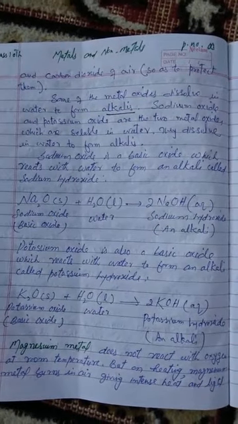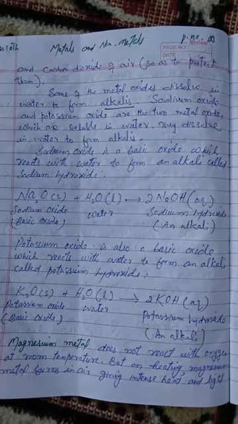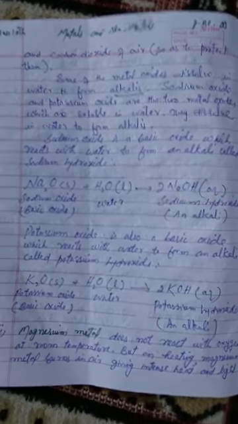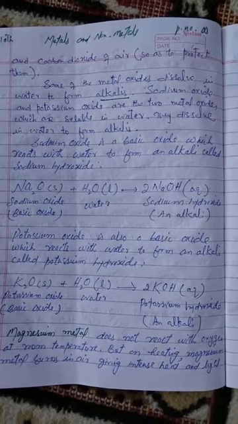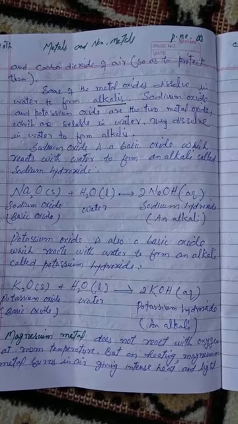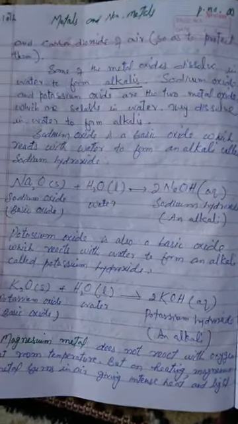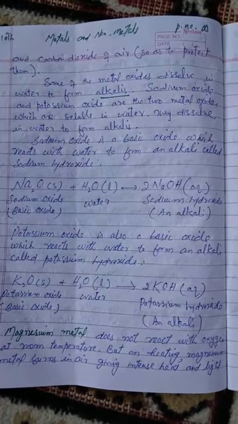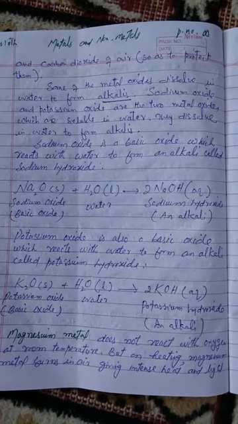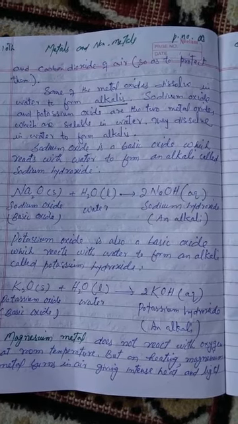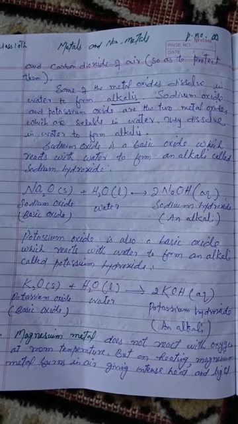Most of the metal oxides, they are insoluble in water. जो भी metal oxides बनते हैं वो water में insoluble है, मगर जो metal oxides dissolve होते हैं water में वो बनाते हैं alkalis. Some of the metal oxides they dissolve in water to form alkalis. For example, sodium oxide, it reacts with water to form sodium hydroxide. Sodium hydroxide is an alkali.